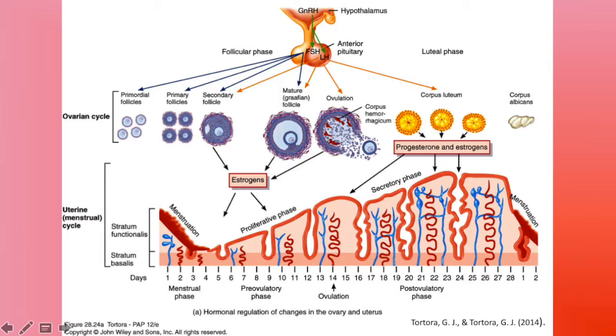Ovulation is the rupture of a mature follicle and the release of a secondary oocyte into the pelvic cavity. A surge of luteinizing hormone causes the rupture of the follicle and the expulsion of the secondary oocyte.